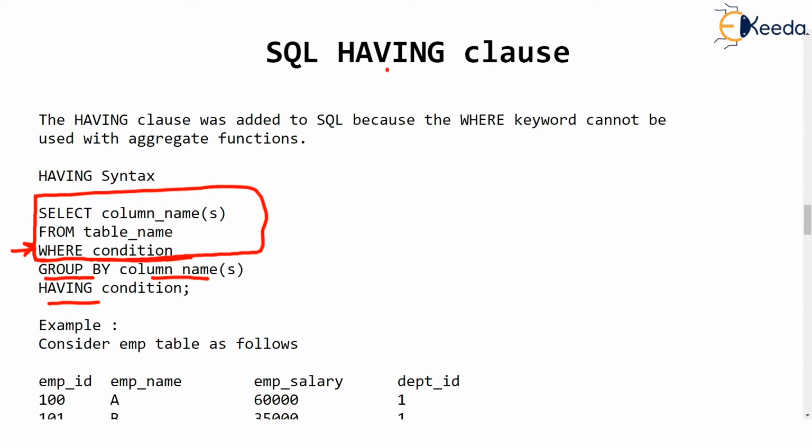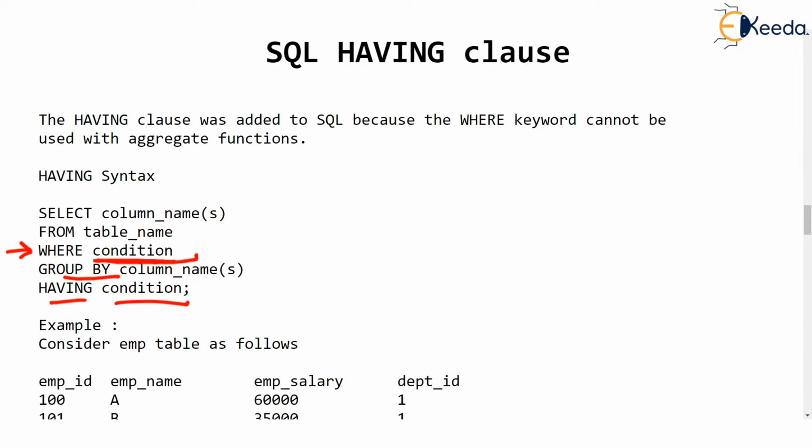But what is having? First of all, that was the topic, isn't it? Many times when you group by some column, you want to check some condition on that group itself. What am I talking about? See this, where actually checks the condition for each row. Please try to understand. When we write where some condition, this condition is checked for each row of the table, and only the row which obeys the condition is selected. But what if we want to put some condition on the group itself? Then we write having condition.